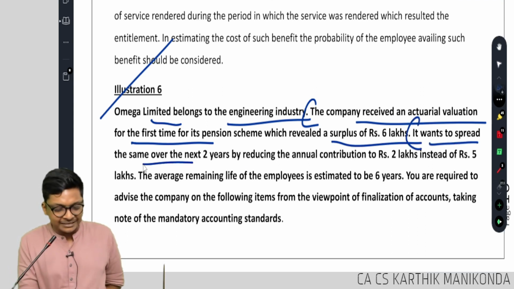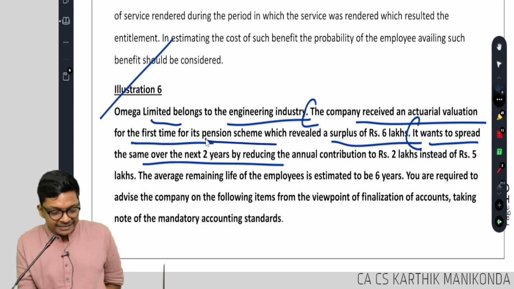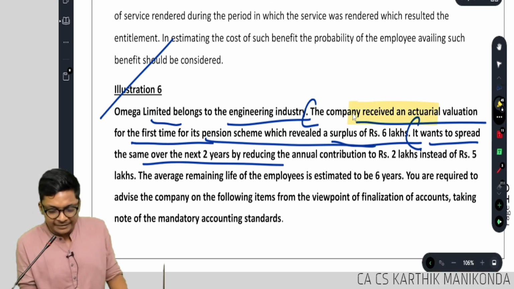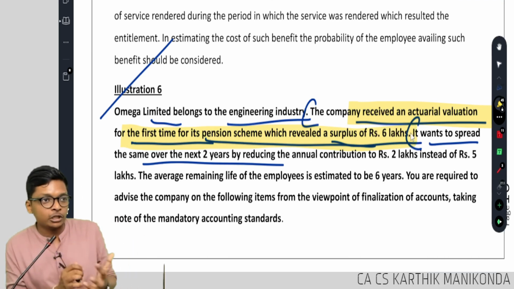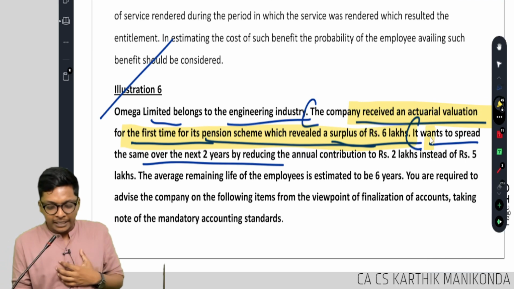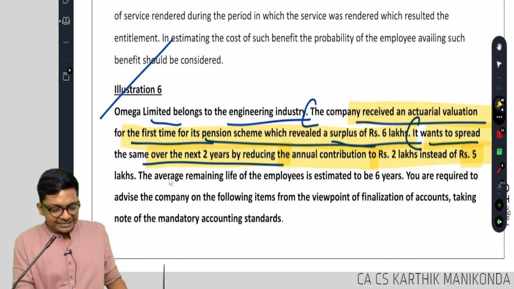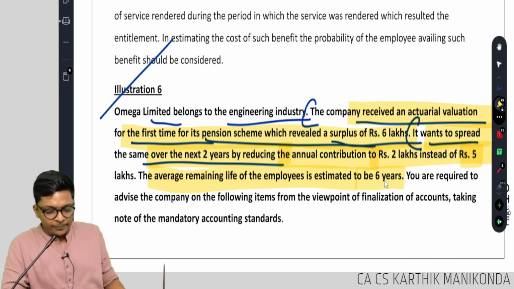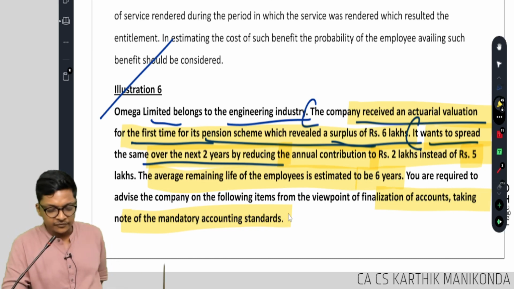It wants to spread the same over the next 2 years by reducing the annual contribution to 2 lakhs instead of 5 lakhs. The average remaining life of employees is estimated to be 6 years. You are required to give your views on finalization of accounts, as per the mandatory accounting standard AS 15.